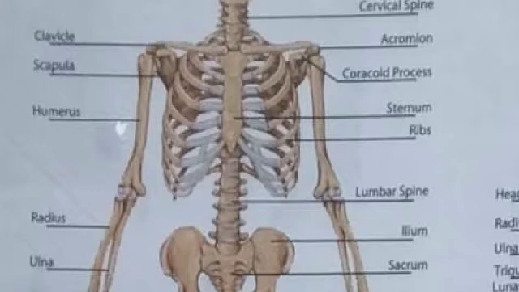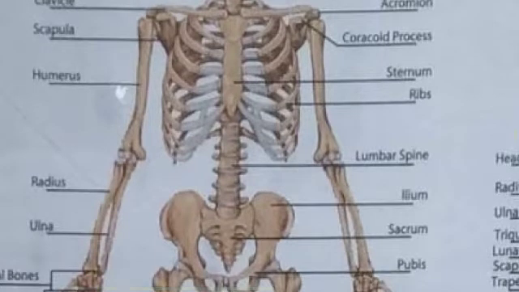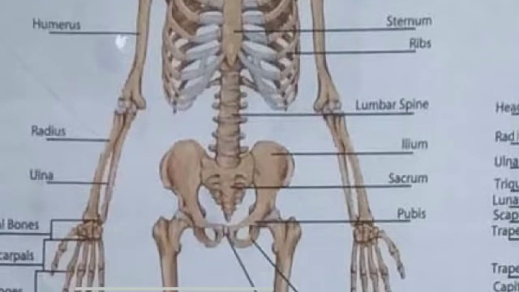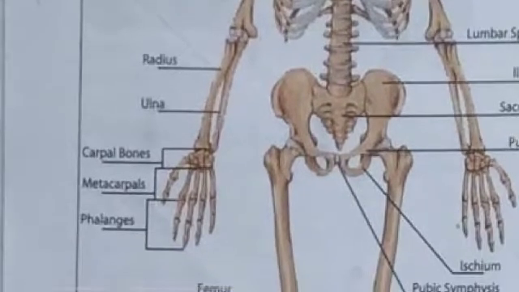This is called the rib cage, and singly they are called ribs. This is the backbone. Here in between come the thigh bones. Radio-ulna, we already know. And these are the finger bones, of three types: carpals, metacarpals, and phalangeals.